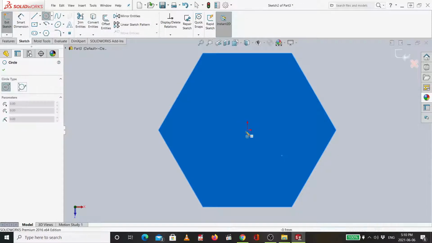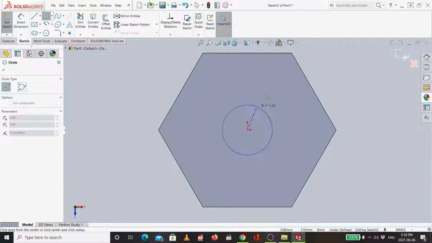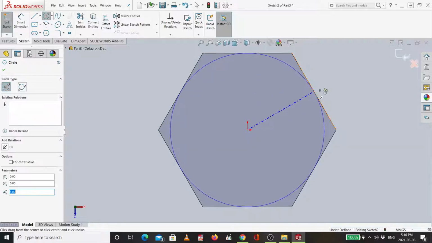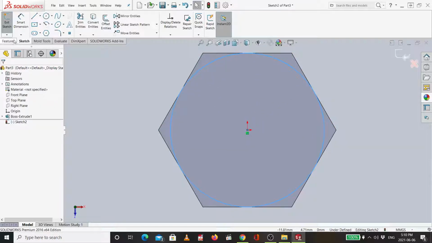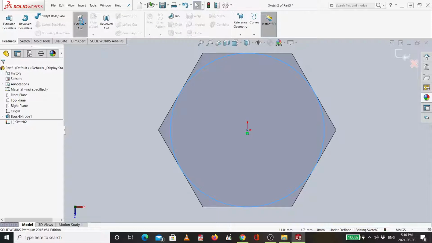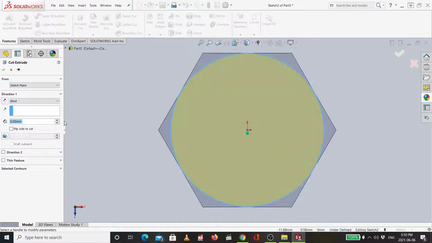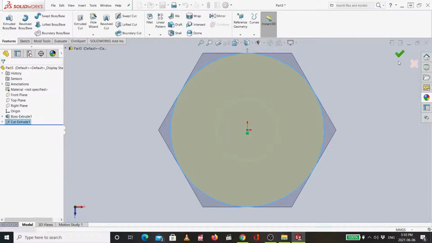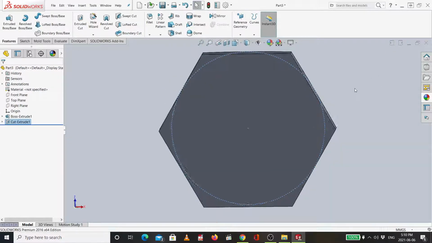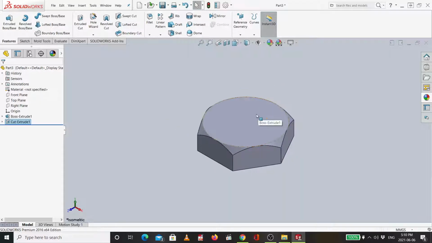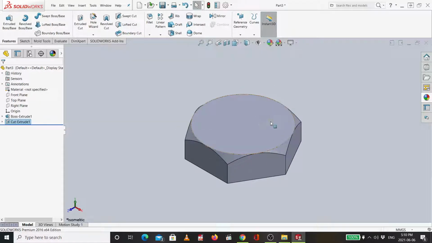You can choose the circle, draw up to the end, then feature extruded cut. I will go flip side to cut, then angle it will be 45. I say OK, and then I will have the nut. Okay, so those steps are easy, I think.